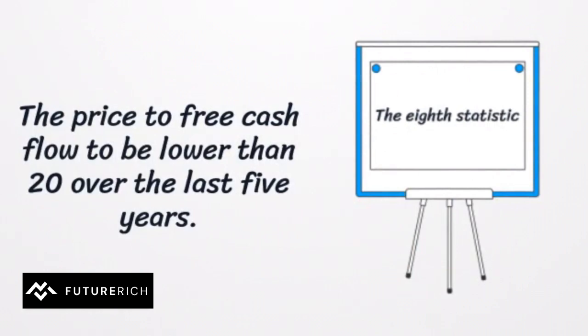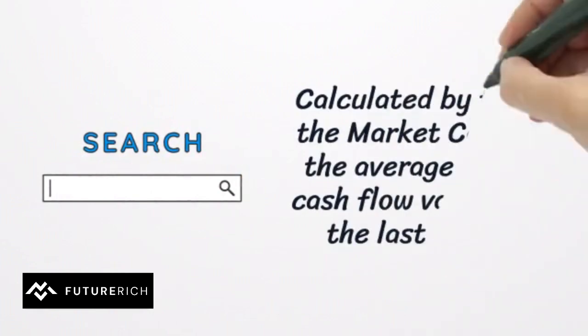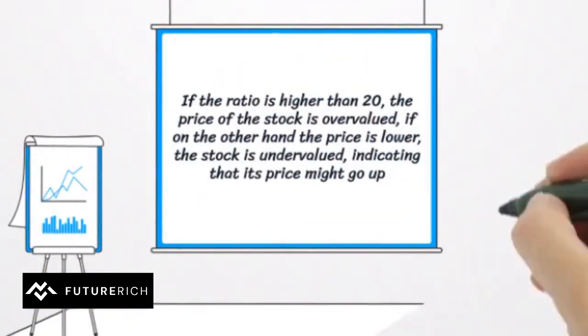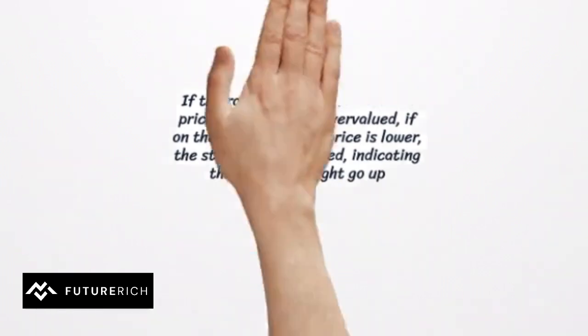The eighth and final statistic an investor should consider before buying a stock is for the price to free cash flow to be below 20 over the last 5 years. Price to free cash flow is calculated by taking the market cap and dividing by the average of free cash flow values over the last 5 years. If the ratio you get is higher than 20, the price of the stock you want to buy is overvalued. If on the other hand the price is lower, the stock is undervalued, indicating that its price might go up in the near future.